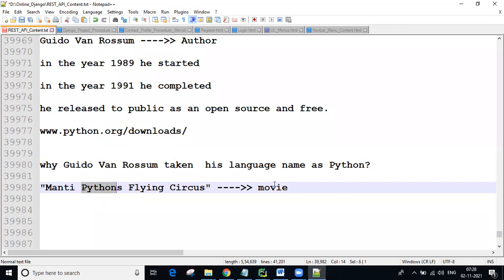Initially he named it ABC programming, and later ABC1, ABC2, ABC3, whenever he added new features. But that is not a good name, so he decided on and later took this popular name, Python.